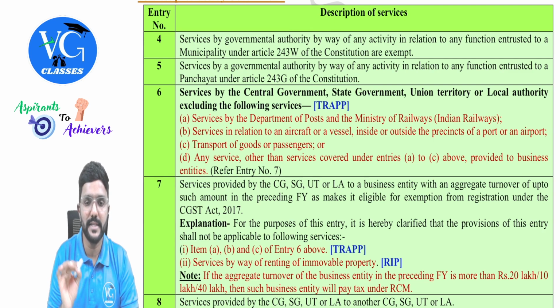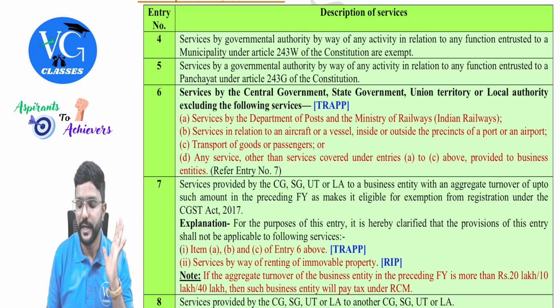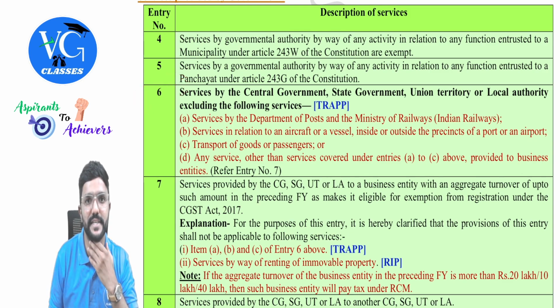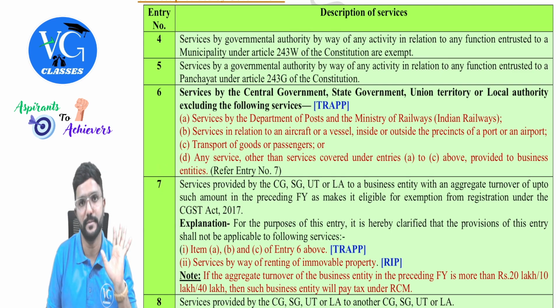Any service other than the services covered under A to C, that is other than TRAPP, provided to a business entity. Okay. So if service is provided to a business entity, it is not exempt as per entry 6. But they have added one separate entry for it, entry 7. There it is exempt, subject to some condition.